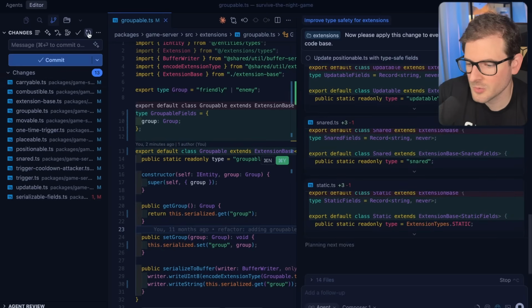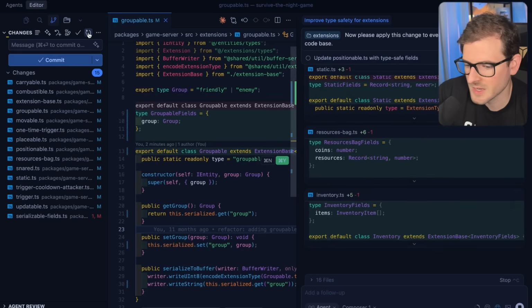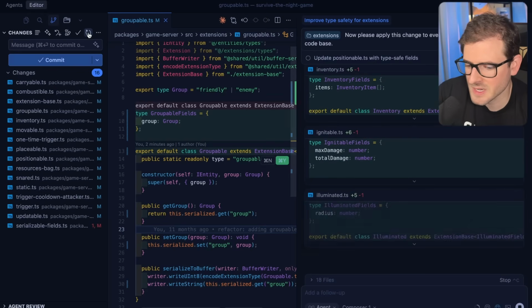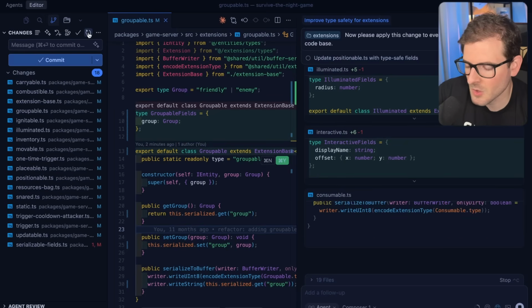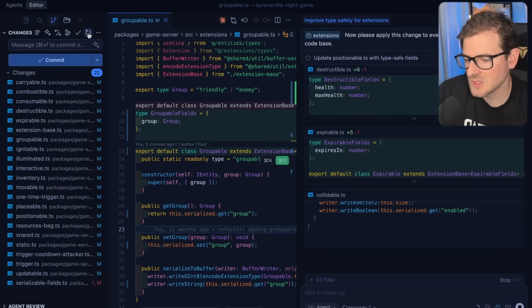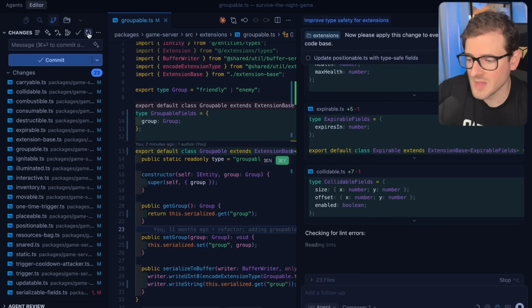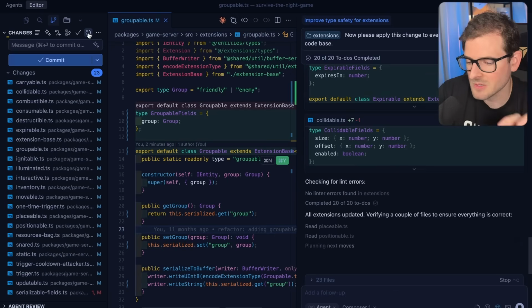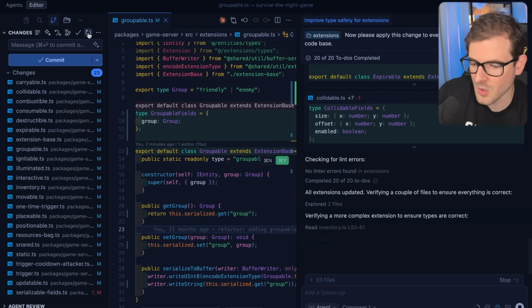Okay, you can see it go through basically one file every 1 or 2 seconds. And after about 20 seconds of waiting, it literally just refactored all my extensions to be able to pass in these generics, and now I have nice type safety. And in the future, when I prompt to add more extensions into my game, it's probably going to use the existing patterns that I have, and the code's just going to be better overall.